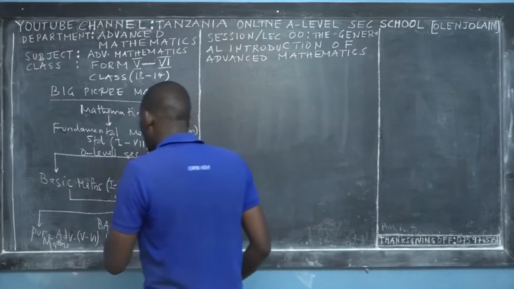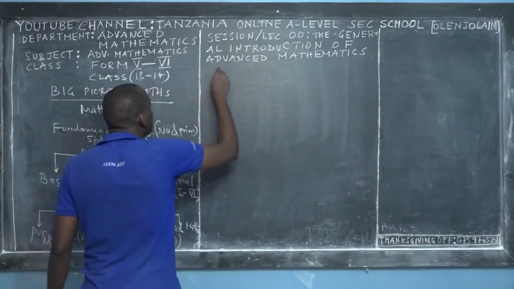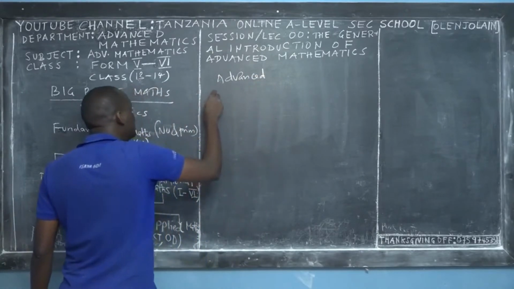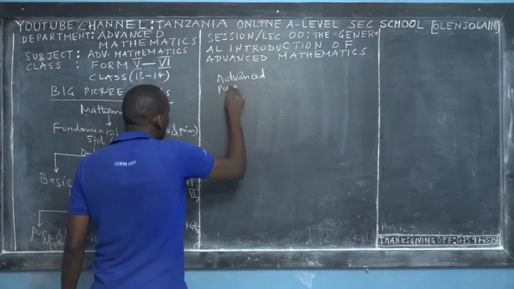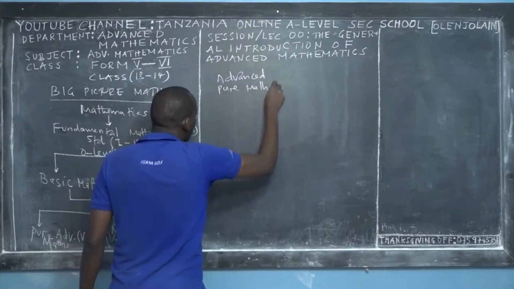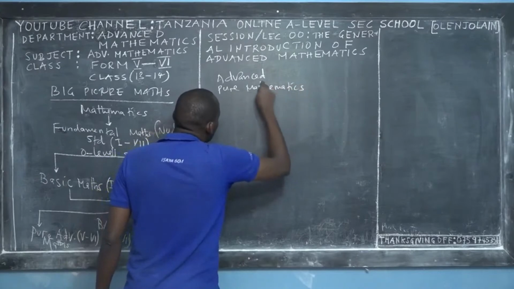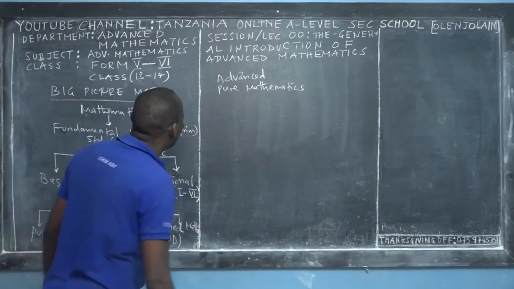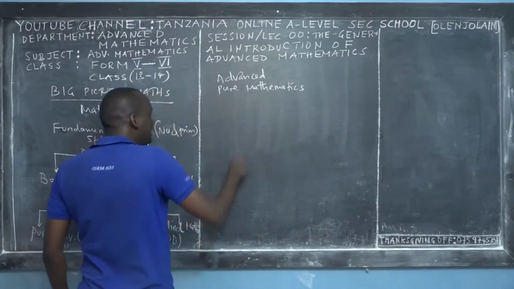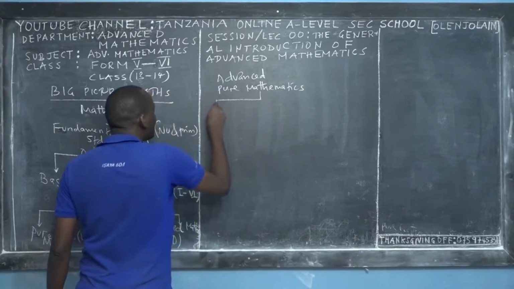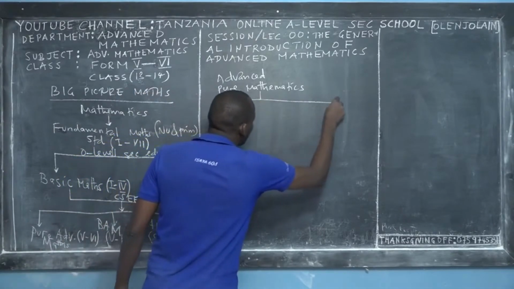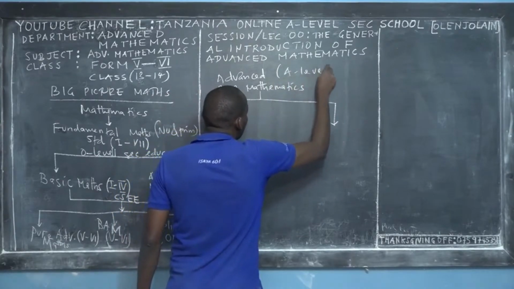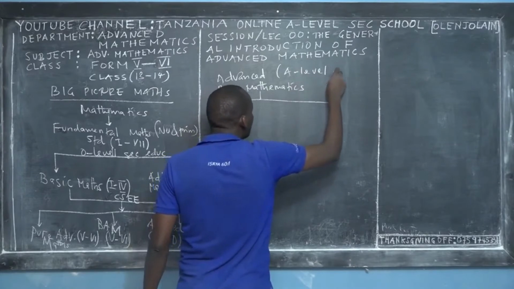The route where I am right now is this one, advanced pure mathematics. I'm still continuing with the big picture. Pure mathematics is the route I am discussing, and I've prepared myself to share with you advanced mathematics. A beautiful subject. So after graduating in advanced mathematics, we have 2 main routes, right? This is A-level education. Remember that this is A-level education, and this is what I've prepared to teach you.